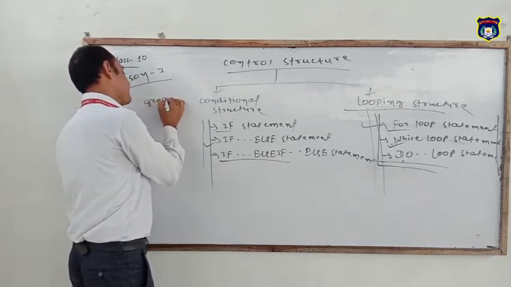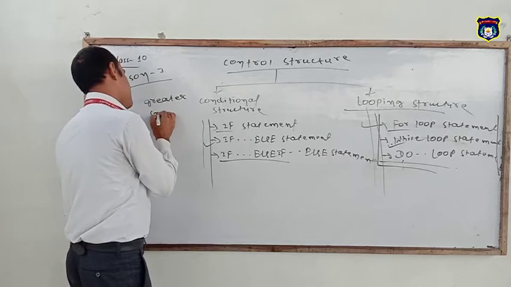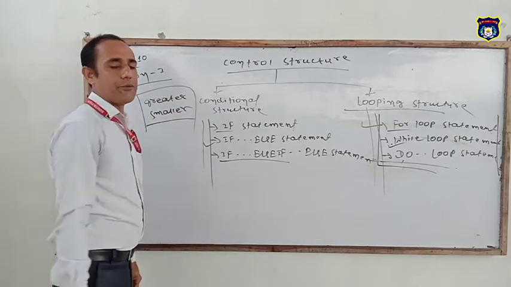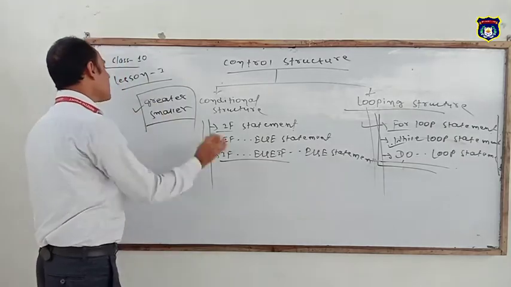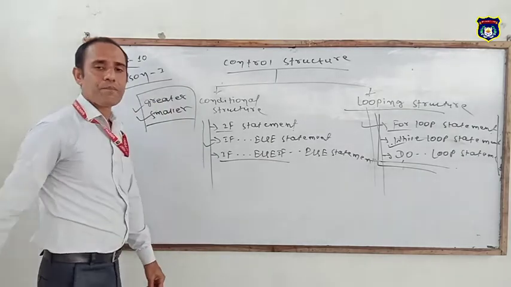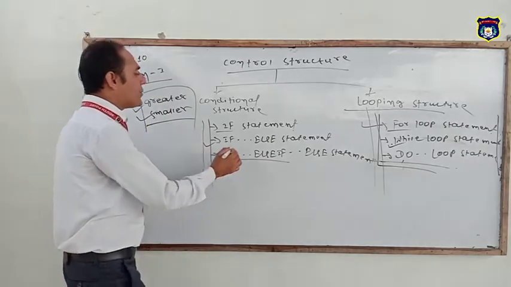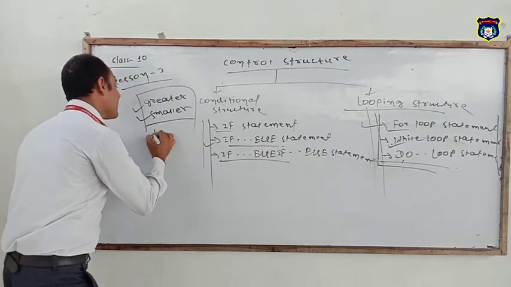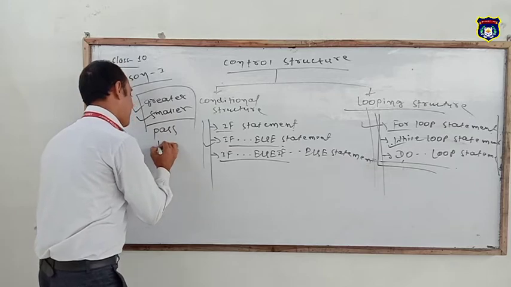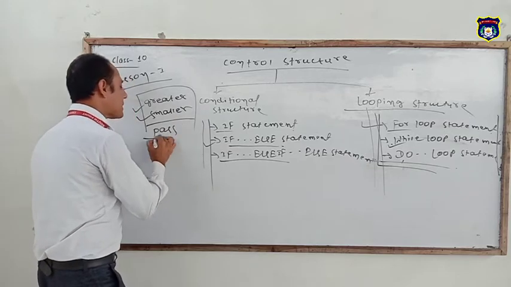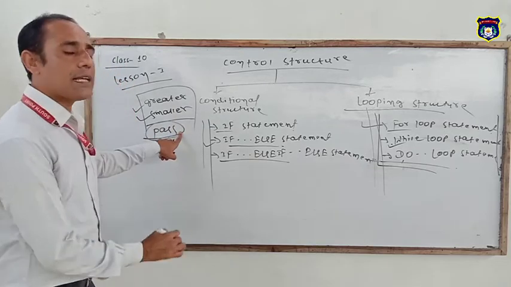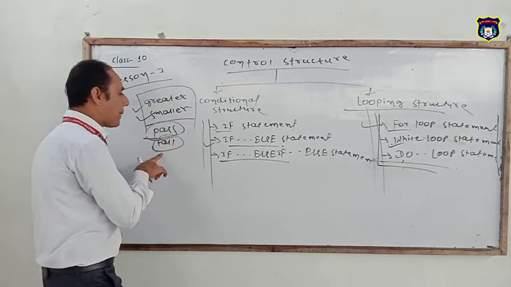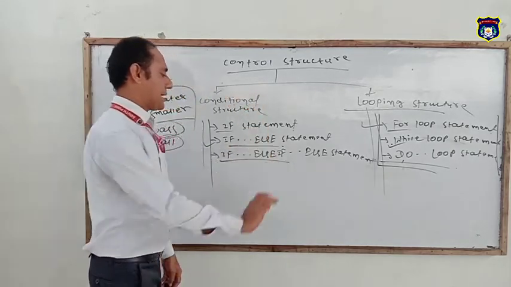We have to print two values, first greater, other smaller. So we have to use the two condition statement. Another example is pass or fail. If the student obtains greater than 32, then the student will pass. Otherwise, the student will fail. That is, we have to use the two condition statement.